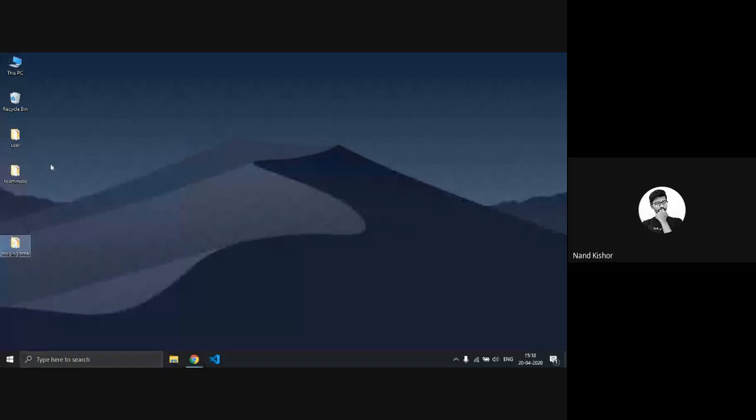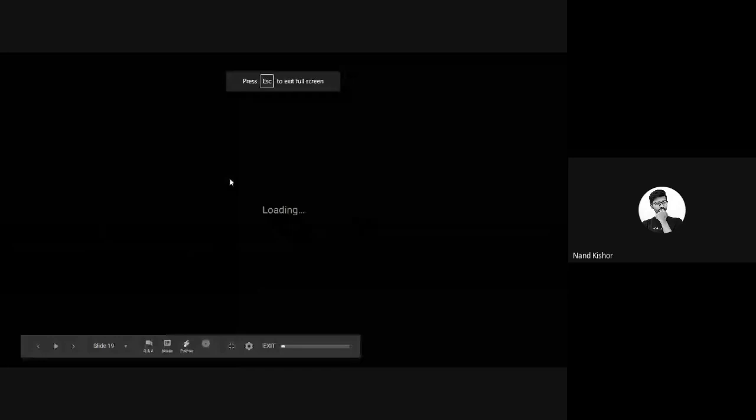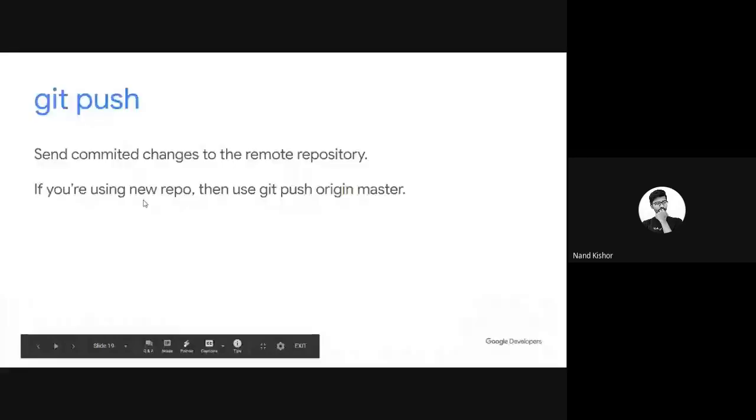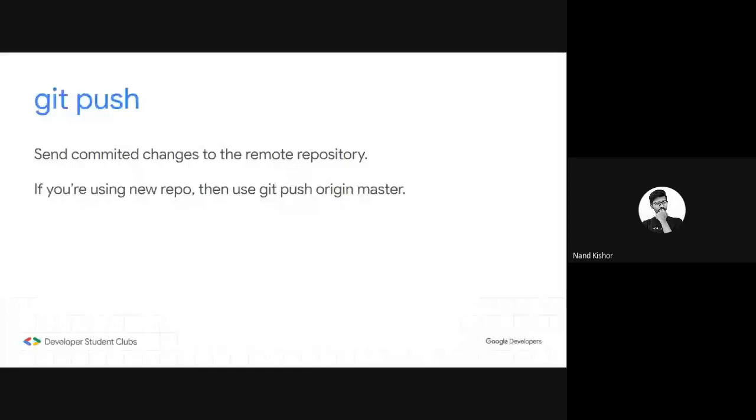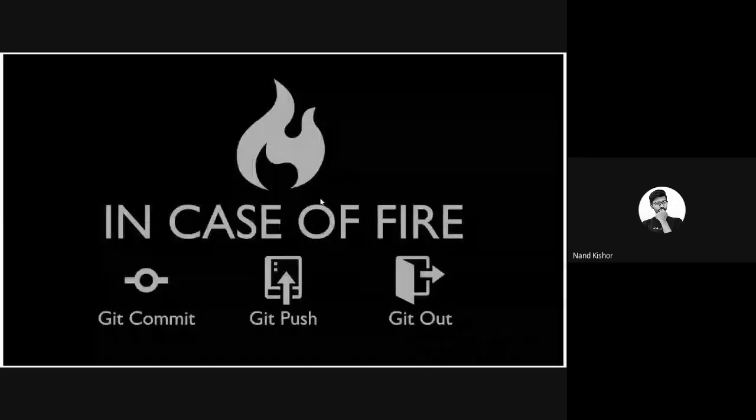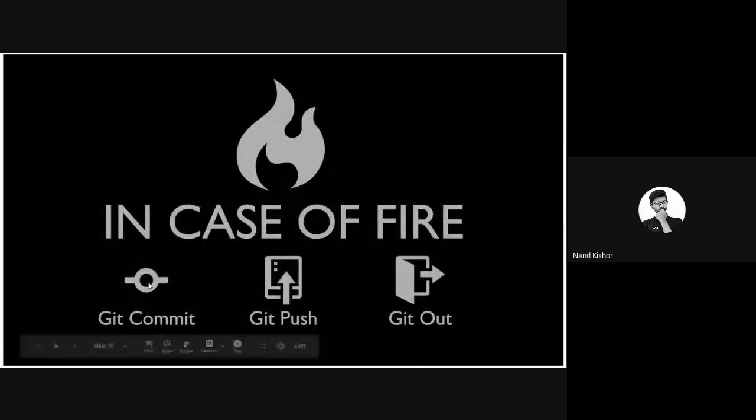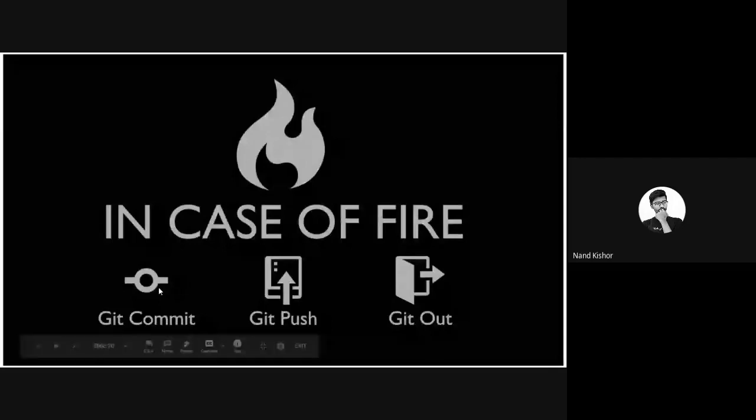Git push basically syncs our code with the master branch of our tree so that other collaborators can also use that new file. I will show you an example in the next slides. In case of fire, you can also do this: you can commit your file and then push it to the server.